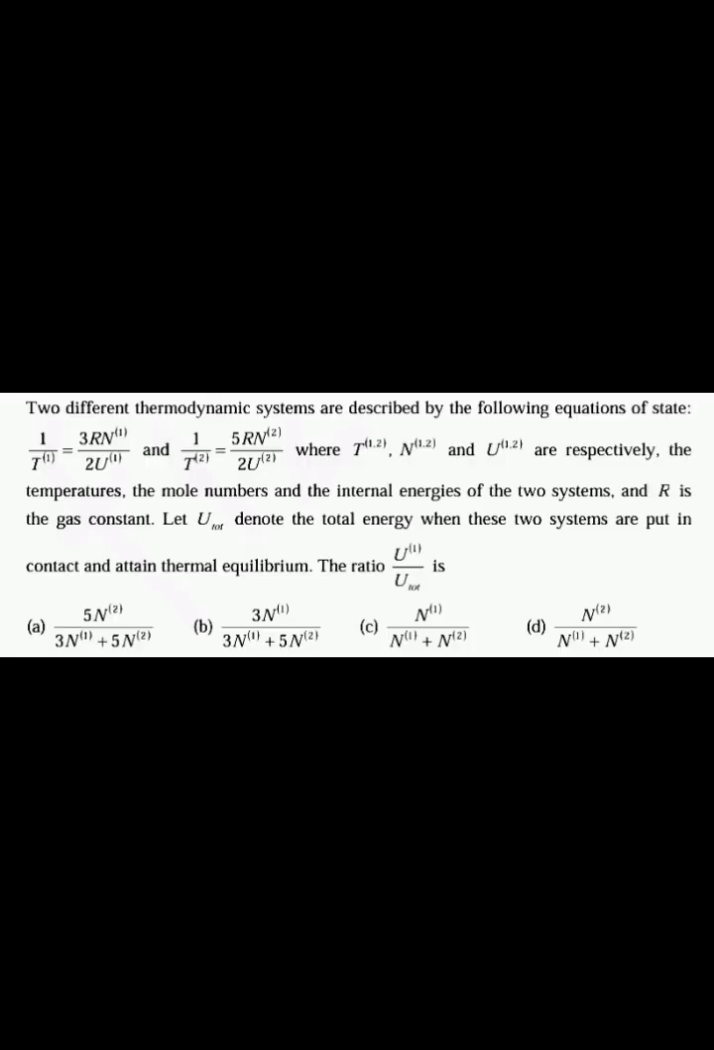The next question is, two different thermodynamic systems are described by the following equations of state: 1 by T1 is equal to 3 R N1 by 2 U1, and 1 by T2 is equal to 5 R N2 by 2 U2, where T1, T2, N1, N2, U1, U2 are temperature, mole numbers and the internal energies of the two systems, and R is the gas constant. Let U total denote the total energy when these two systems are put in contact and attain thermal equilibrium. The ratio U1 by U total is dash.